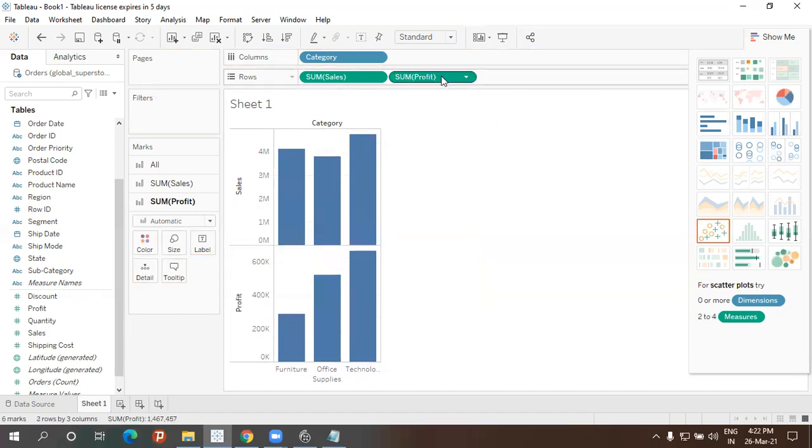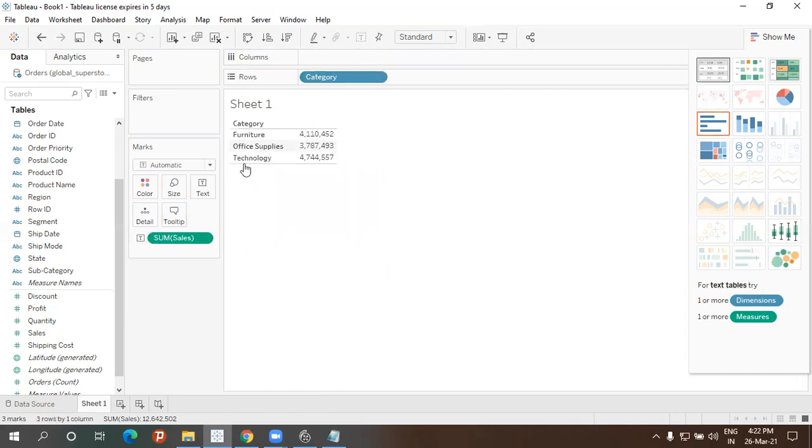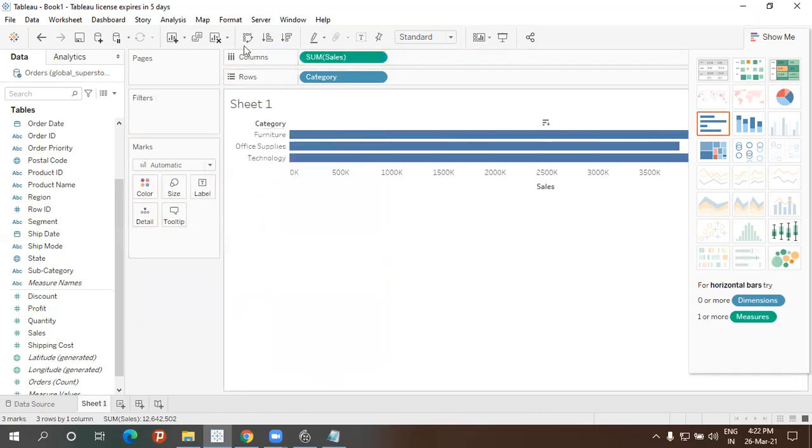So this is an example where we can easily understand. Blue is nothing but called as what? Dimensions are discrete, and green is nothing but called as what? Measures, which are continuous and aggregated. Okay. So for example, basically I'll show you in this textual format. Textual format will not come for this one. Let it be in this format only.